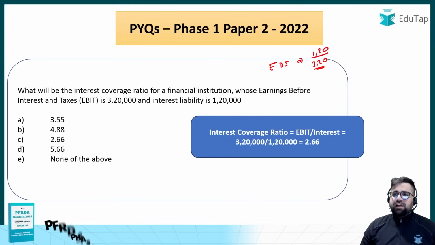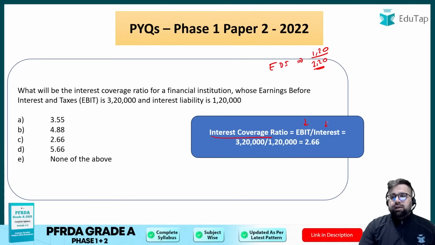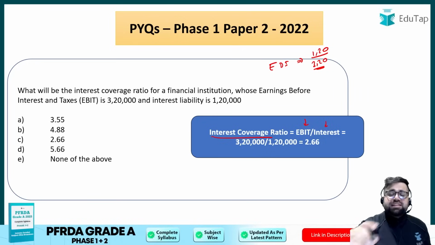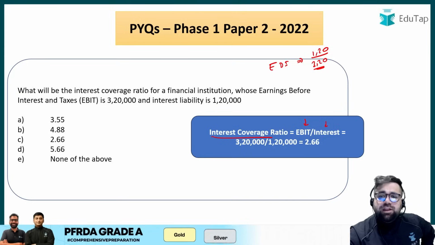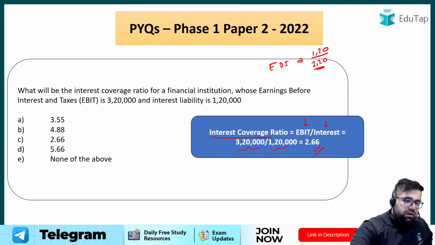Or rather, I think I have done one mistake. Interest coverage ratio is EBIT divided by interest. Yes, even I now recall it. It's EBIT divided by interest. So EBIT over here is 320,000 divided by 120. So your answer will be 2.66. Okay, just remove this particular calculation.